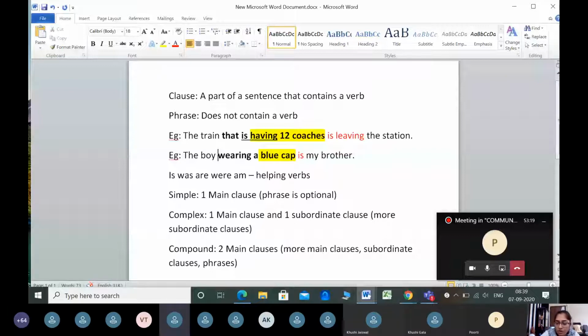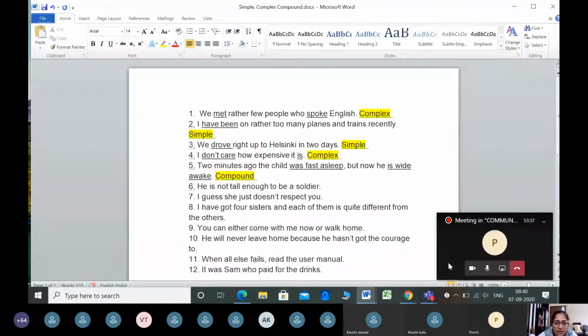Wearing alone is not a verb, but is wearing is a verb. In the same way, let us go to this second slide and come back here. He is not tall enough is a clause because it can stand on its own. To be a soldier is a phrase. In it, be is not a verb.